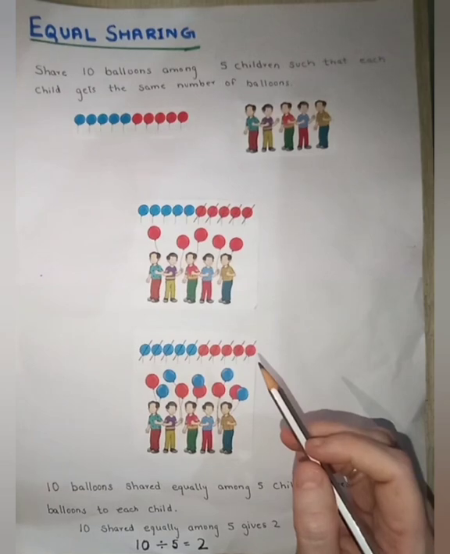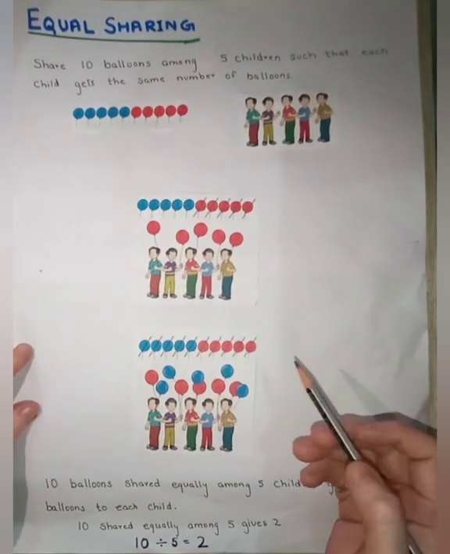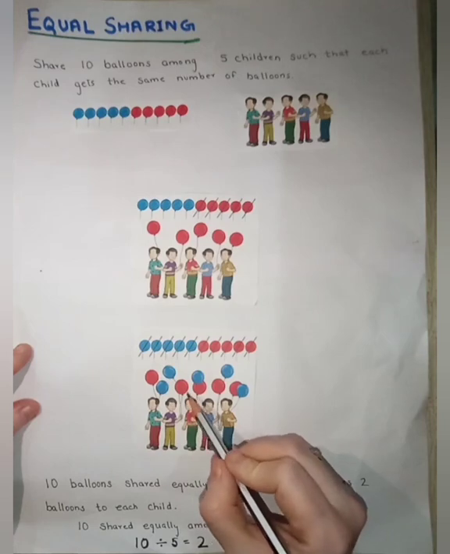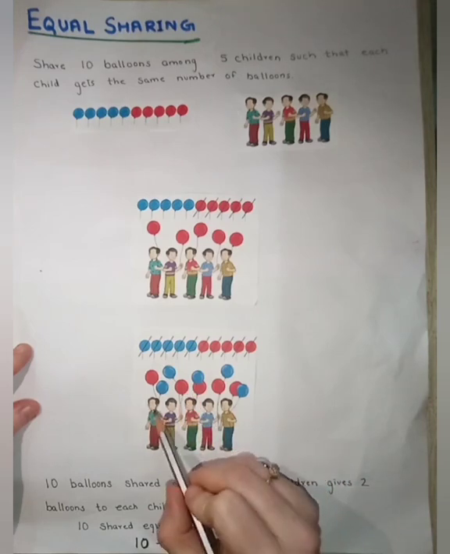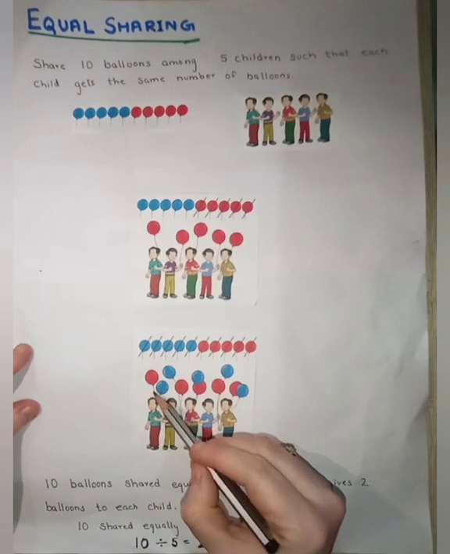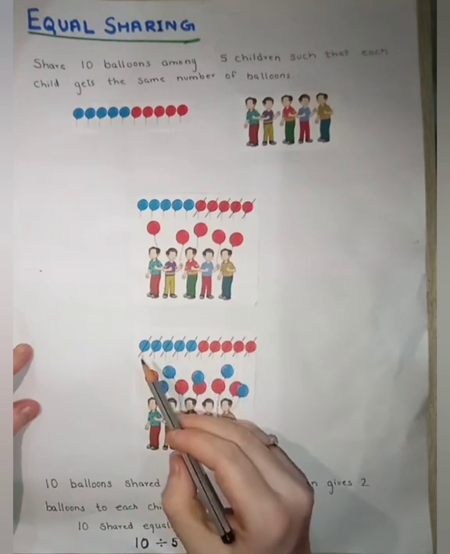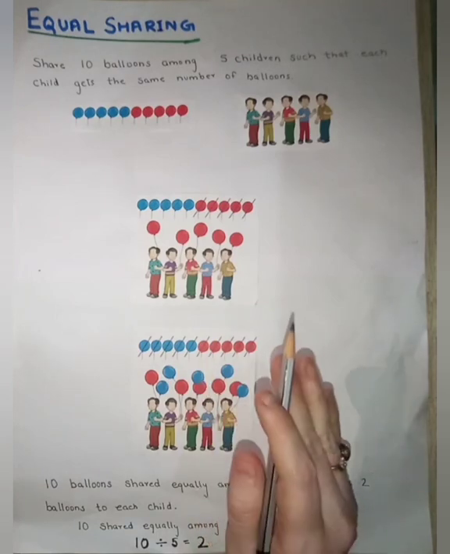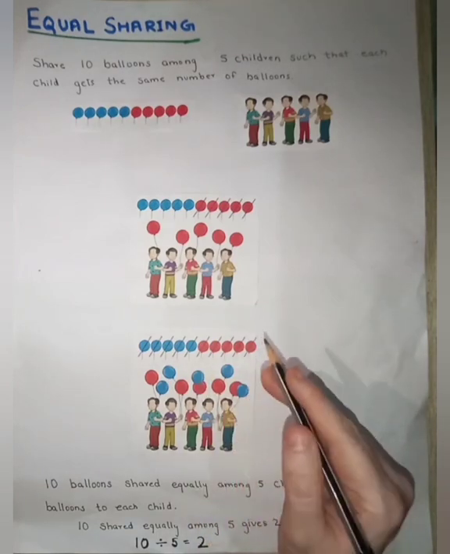So we have given 2 balloons to each child. To one child we have given 2 balloons, 1 blue and 1 red. So now we are not having any balloons.